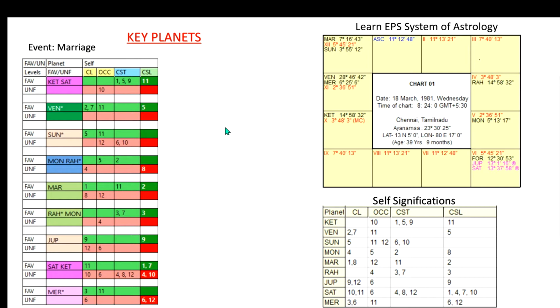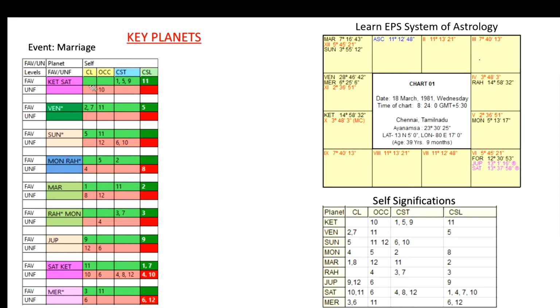You can see that all planets' favorable and unfavorable houses are given one below the other. Ketu has houses 10, 1, 5, 9, 11, but here the 10th house, the occupying house, is unfavorable, which is given in the red background, and the cuspal star lordship and cuspal sublordship are favorable.